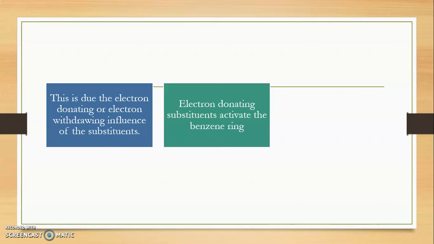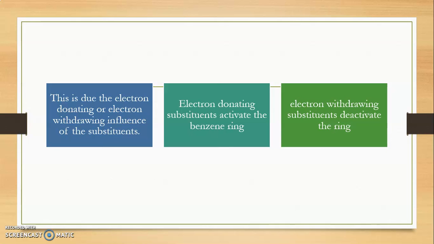This means these substitutions will provide electrons to the benzene ring, and due to which the electrons present on the benzene ring increase. And as we know, electrophilic substitution reaction means the electrophile replaces the hydrogen atom of the benzene ring, and electrophiles are having a positive charge.